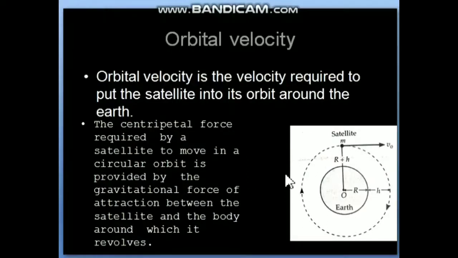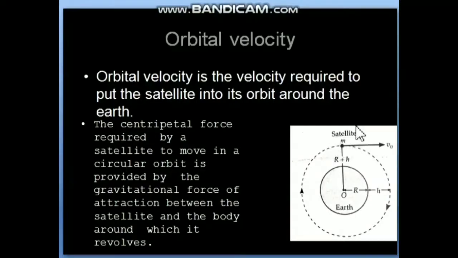In our introduction of the gravitation chapter, we discussed the idea of centripetal force. Whenever any object is making a circle, it requires centripetal force to make the circle. And who will provide the centripetal force?